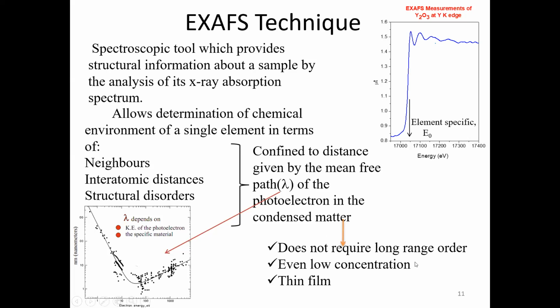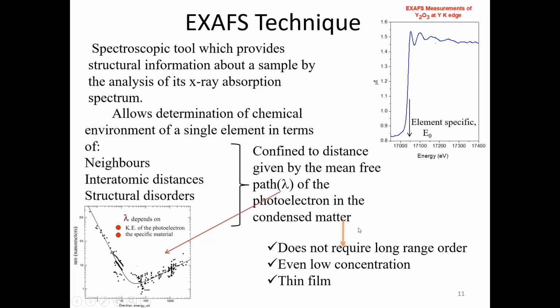It also gives information on the chemical environment, and since it involves a particular characteristic absorption edge, it becomes element specific. It can also give structural disorders, because if there are variations in the bond length, that also gets reflected in the EXAFS spectrum.